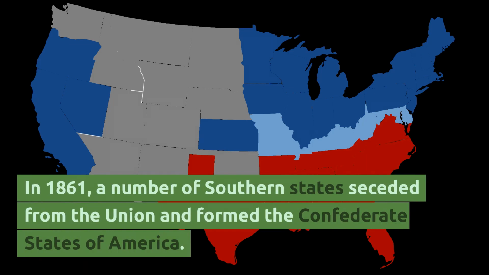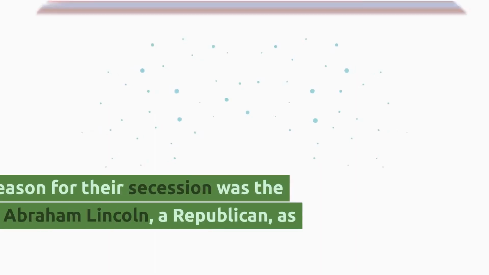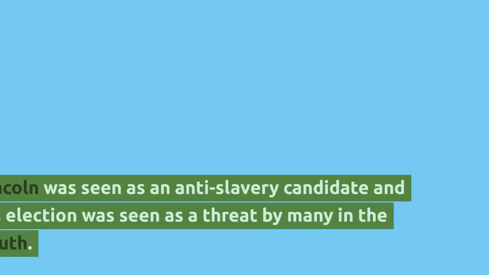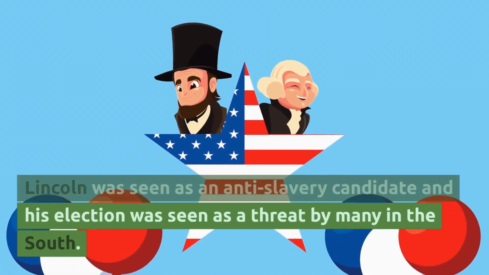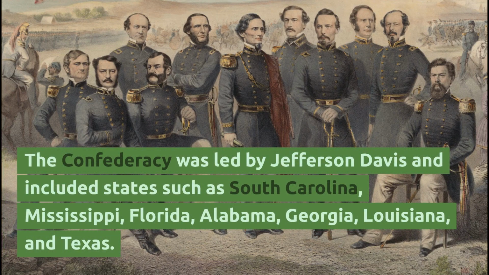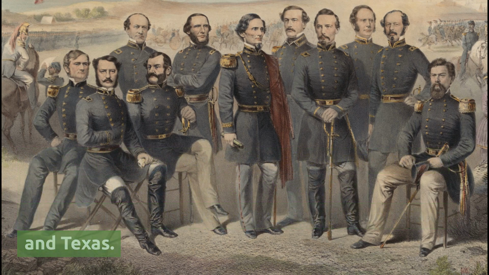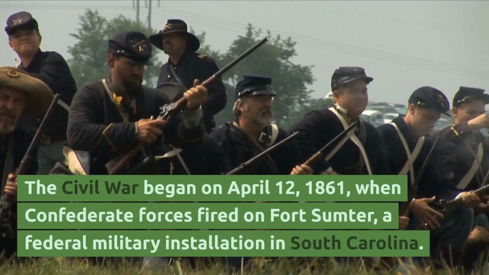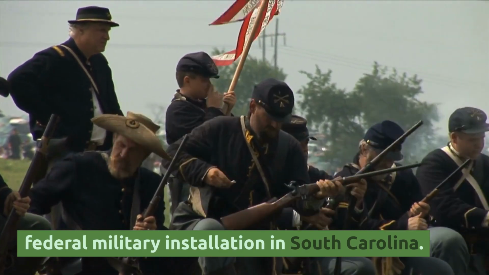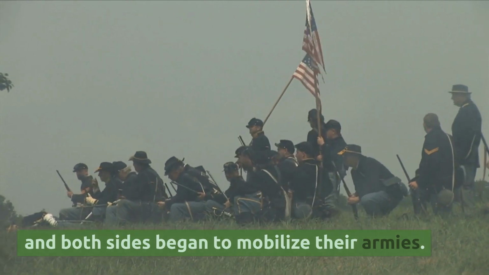In 1861, a number of southern states seceded from the Union and formed the Confederate States of America. The main reason for their secession was the election of Abraham Lincoln, a Republican, as president. Lincoln was seen as an anti-slavery candidate, and his election was seen as a threat by many in the South. The Confederacy was led by Jefferson Davis and included states such as South Carolina, Mississippi, Florida, Alabama, Georgia, Louisiana, and Texas. The Civil War began on April 12, 1861, when Confederate forces fired on Fort Sumter, a federal military installation in South Carolina. Lincoln called for volunteers to defend the Union, and both sides began to mobilize their armies.